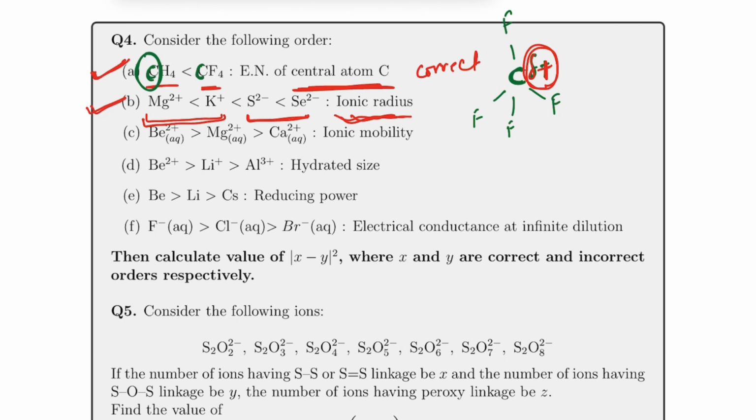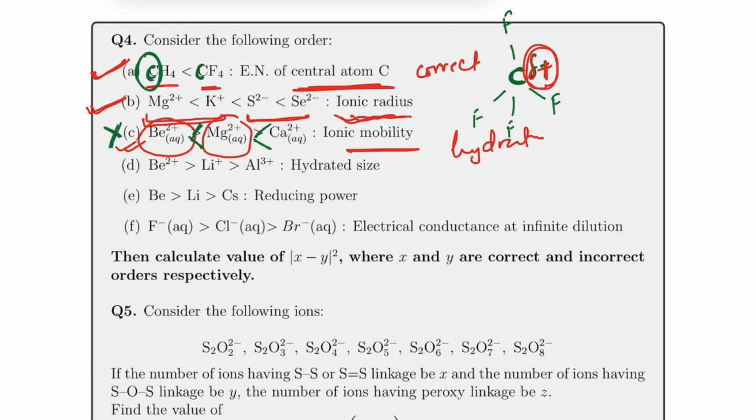Whereas for ionic mobility, we know that ions like beryllium plus 2 are pretty small in size compared to Mg plus 2. So if it's pretty small in size, then the hydration for beryllium plus 2 will be more, so ionic mobility will be less. So the correct order for this one would have been the other way around, hence C is wrong.